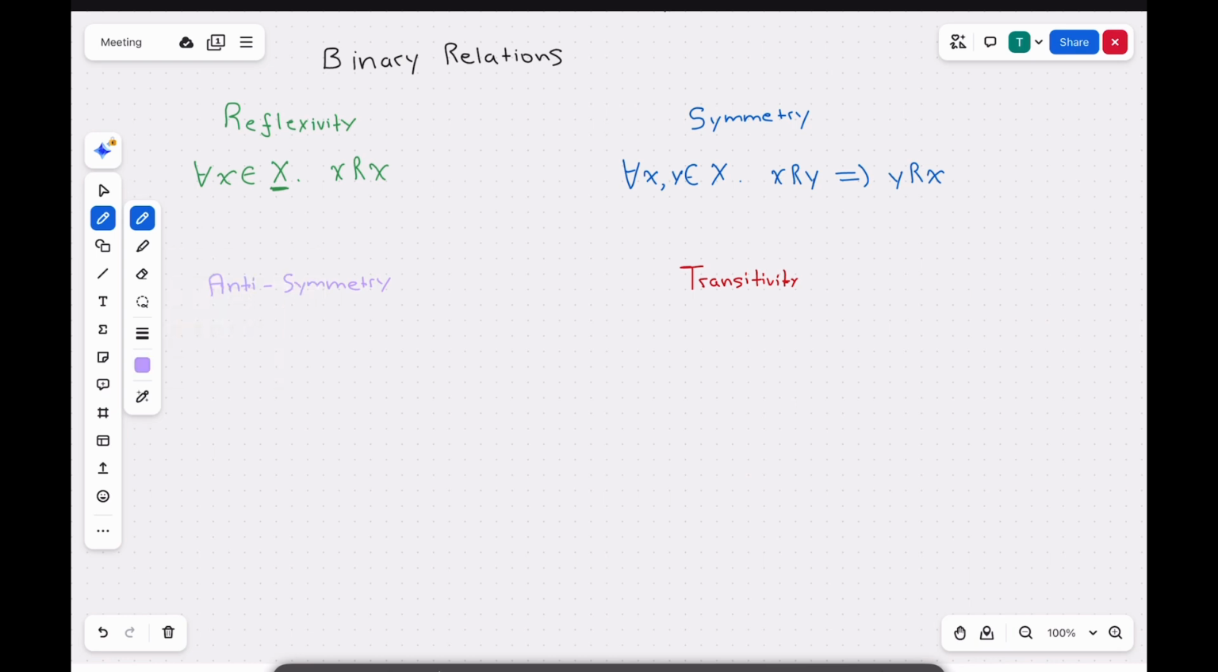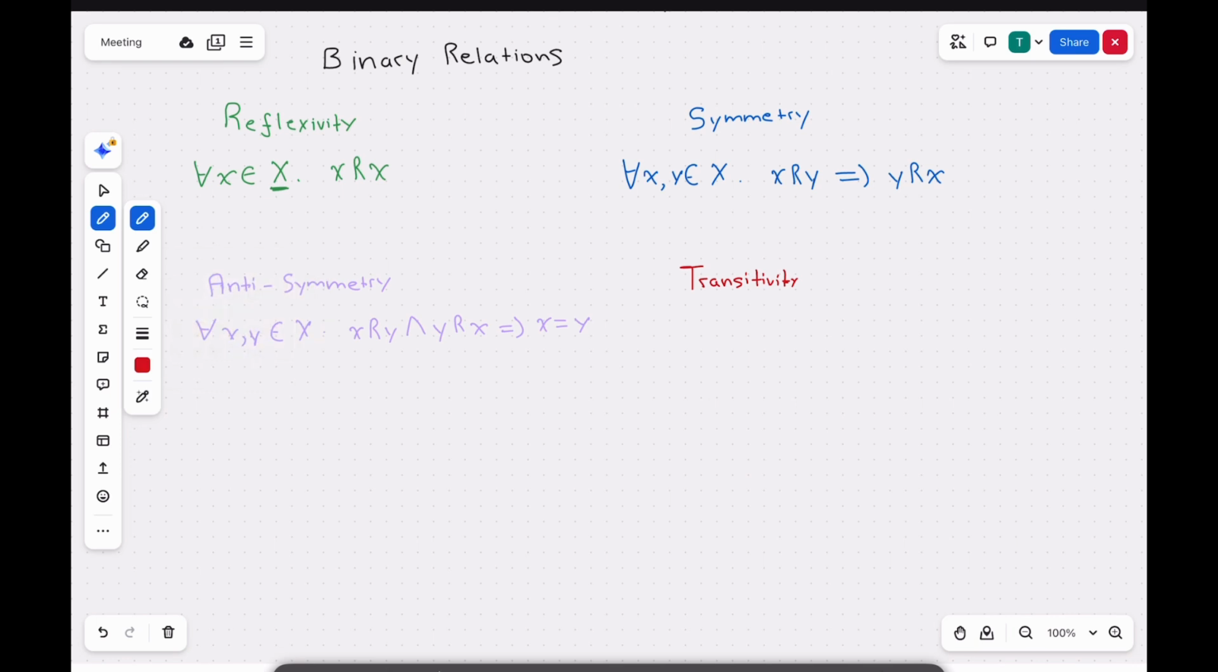Now for antisymmetry, for all x and y belonging to X, if x R y and y R x is true, then x is equal to y. This is antisymmetry. And finally, transitivity.